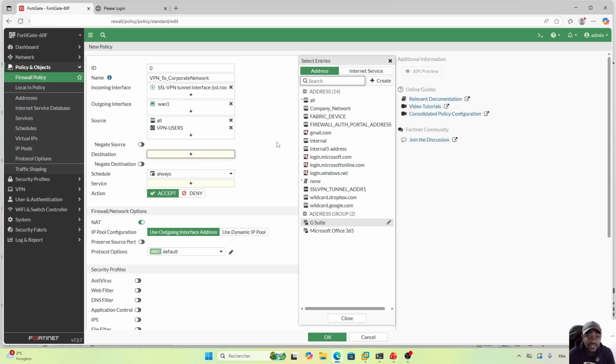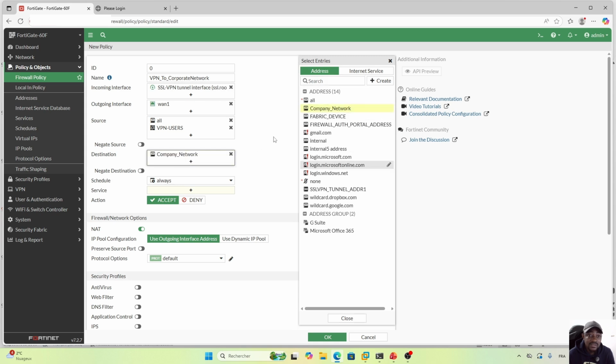So for my FortiGate here, I have this company network. It is an address that I will just select because it is there. So I'll select this company network. As you can see, when I hover over it, it's the 192.168.2.0 subnet. So this is the destination network. So I hit this one.